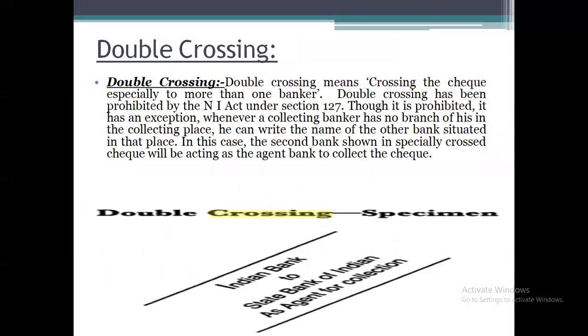And next we have the double crossing. For double crossing, we can see the specimen copy. By seeing the specimen copy, we can easily understand that in the double crossing, two bank names are mentioned or written between the two parallel lines. Here there are Indian Bank as well as the State Bank of India. So if two bank names have been mentioned between the two parallel lines, then such a crossing will be called